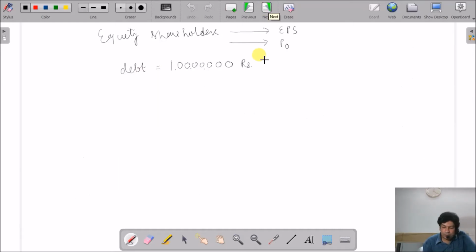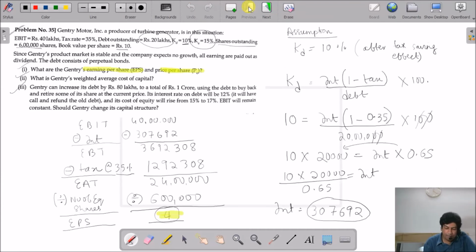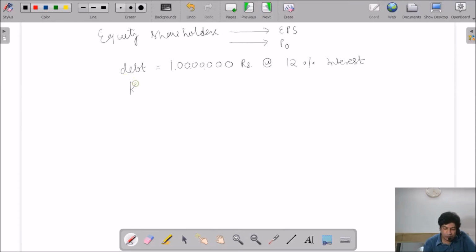Okay, so they are going to borrow 1 crore at the rate of 12% interest. And the cost of equity will rise from 15 to 17%. So the revised cost of equity will be 17%.